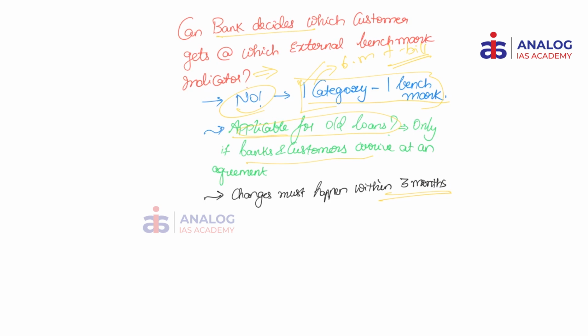The Indian economy is marred by one important structural issue, that is, the high cost of lending. RBI is trying to address that situation with various measures like LTRO, Operation Twist and external benchmark lending. We have completed all these videos with respect to monetary policy transmission. Please go through all these videos and enhance your concept of monetary policy transmission.